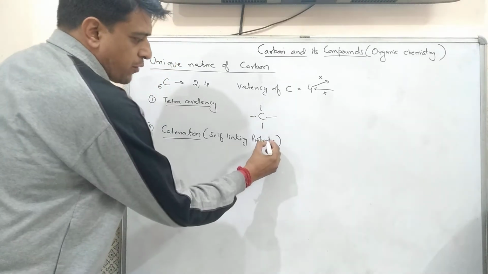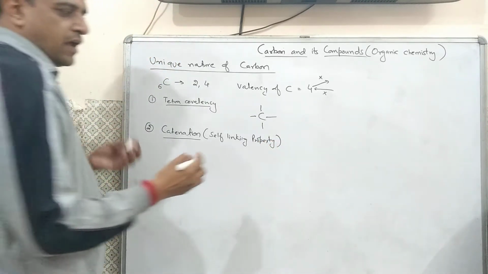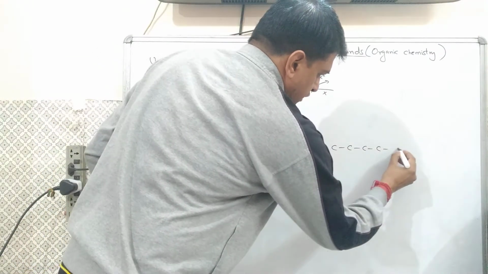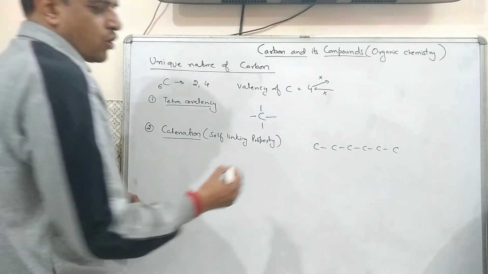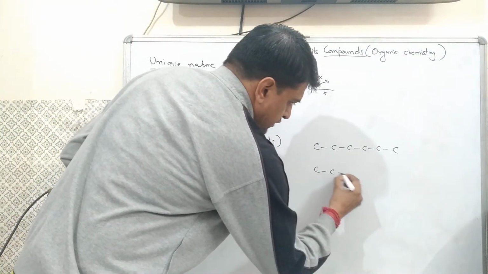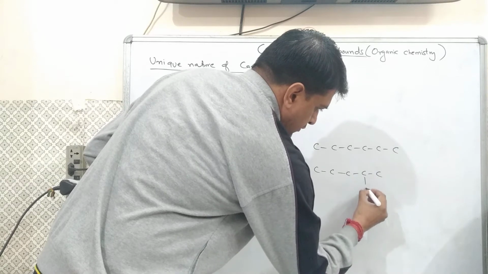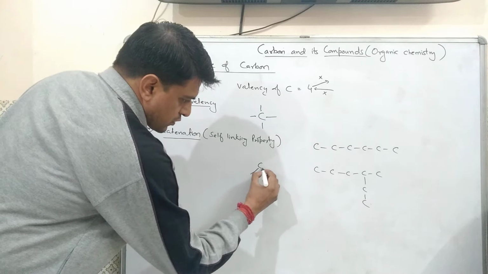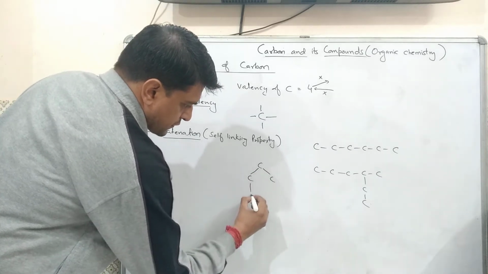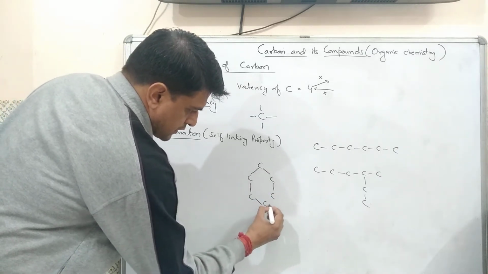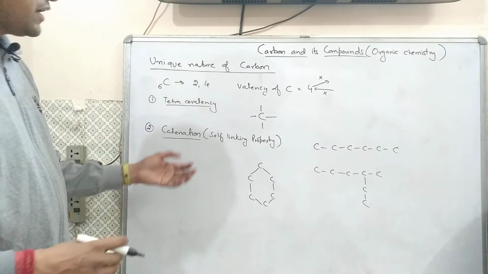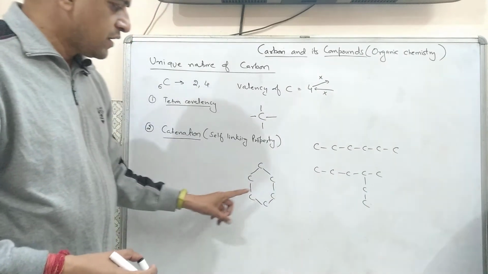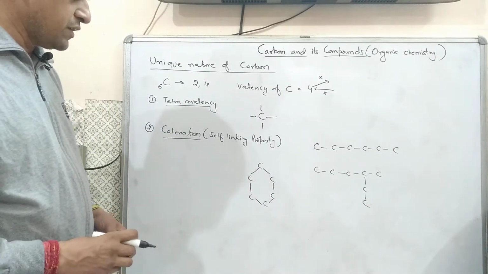This self-linking property of carbon helps it to form a long chain of carbon like this, or branches of carbon like this, or a closed chain of carbon like this. That means carbon can link itself to form long chain, branched chain and closed chain.